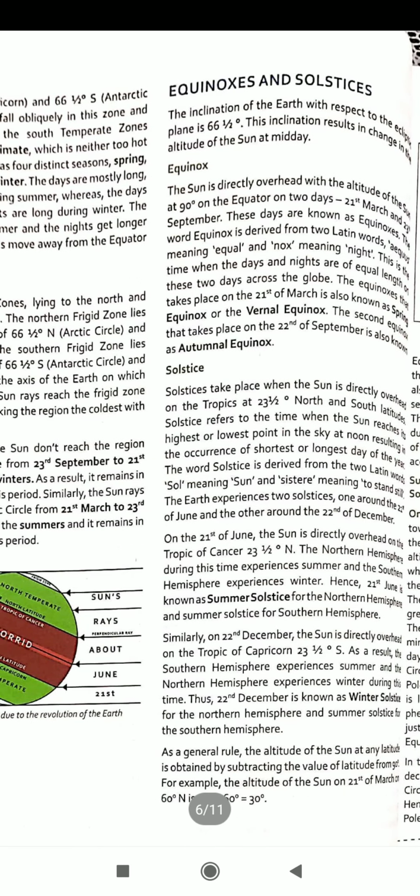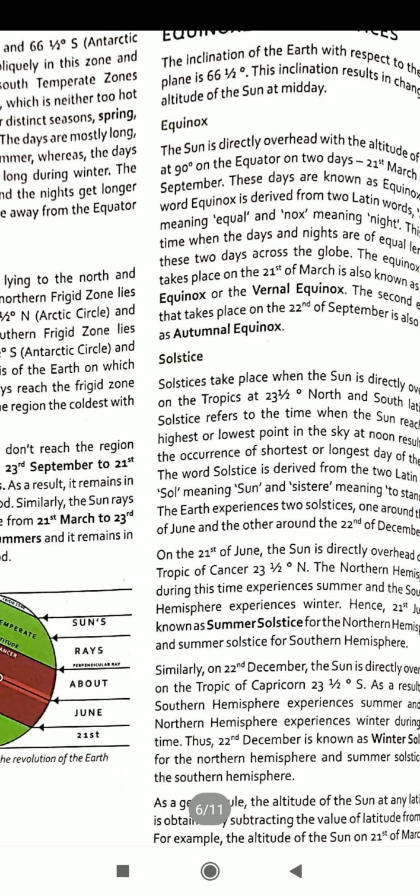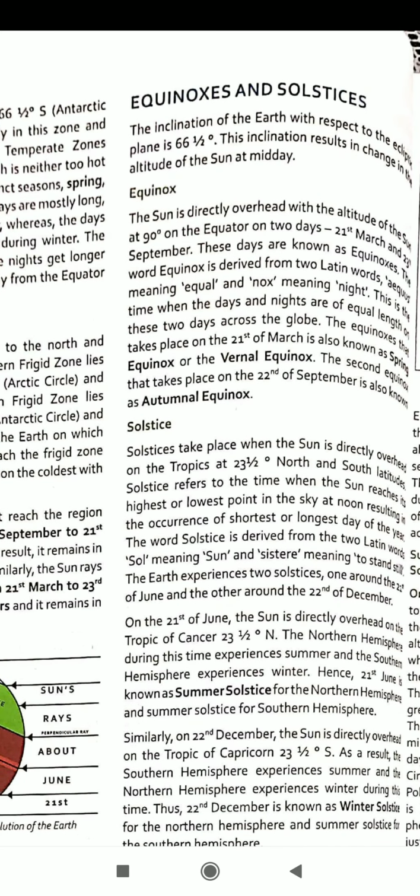Equinoxes and solstices. The inclination of the earth with respect to the ecliptical plane is 66 degrees. This inclination results in a change in the altitude of the sun at midday.